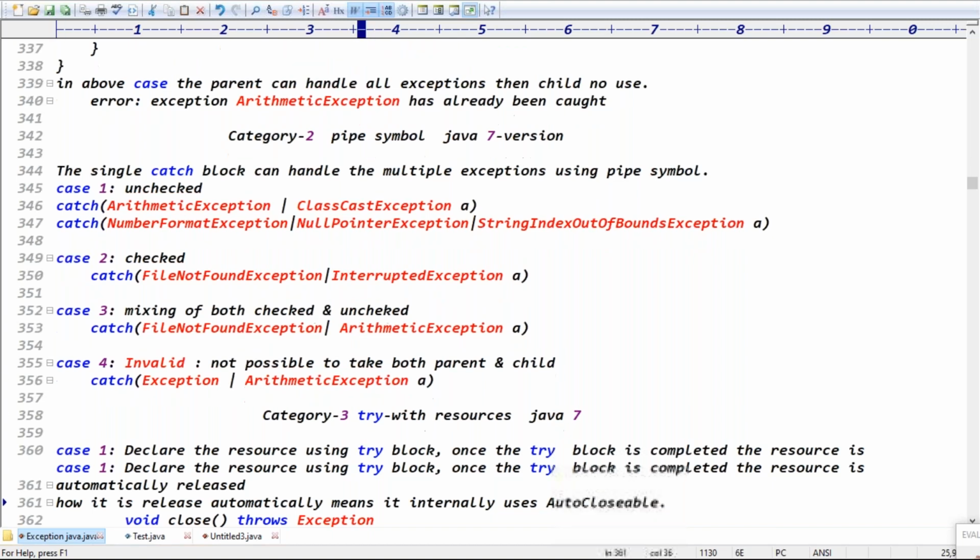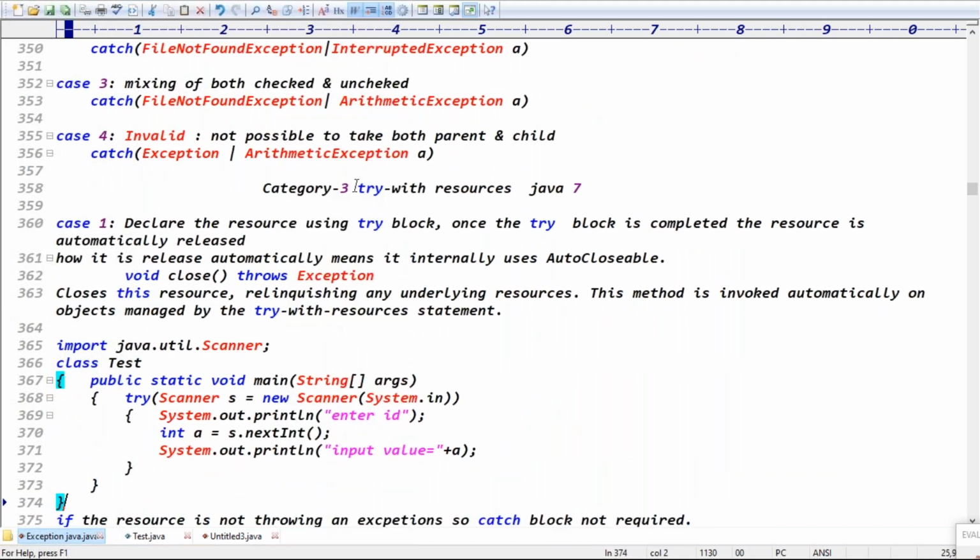And category 3 is the try with resources concept. Try with resources and the pipe symbol, these two concepts are there from Java 7th version onwards.